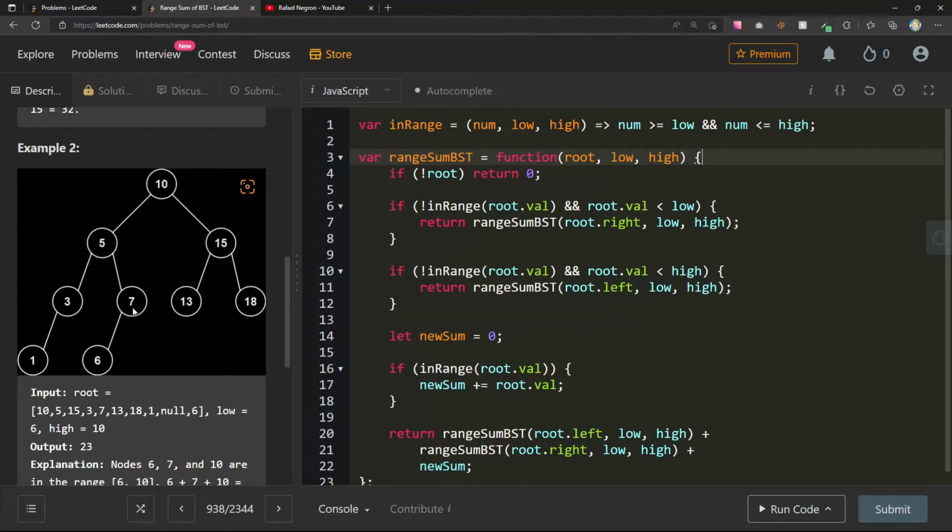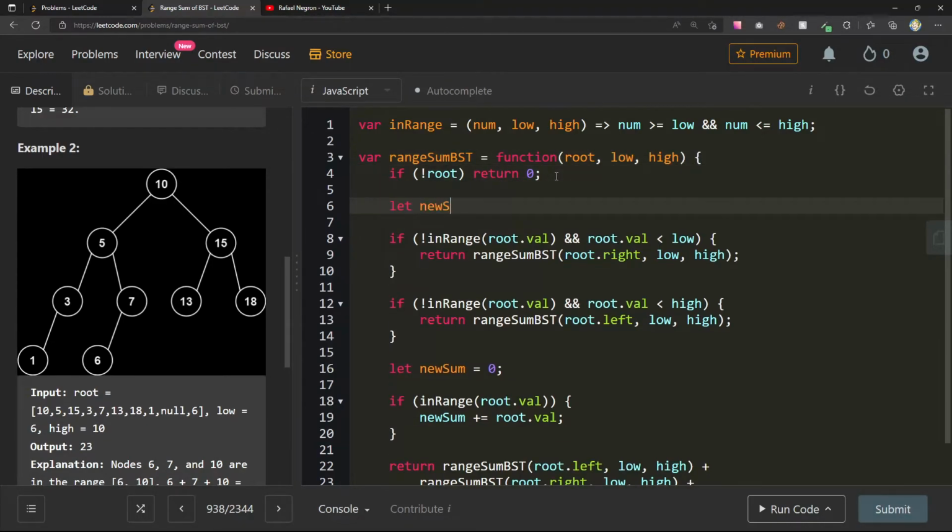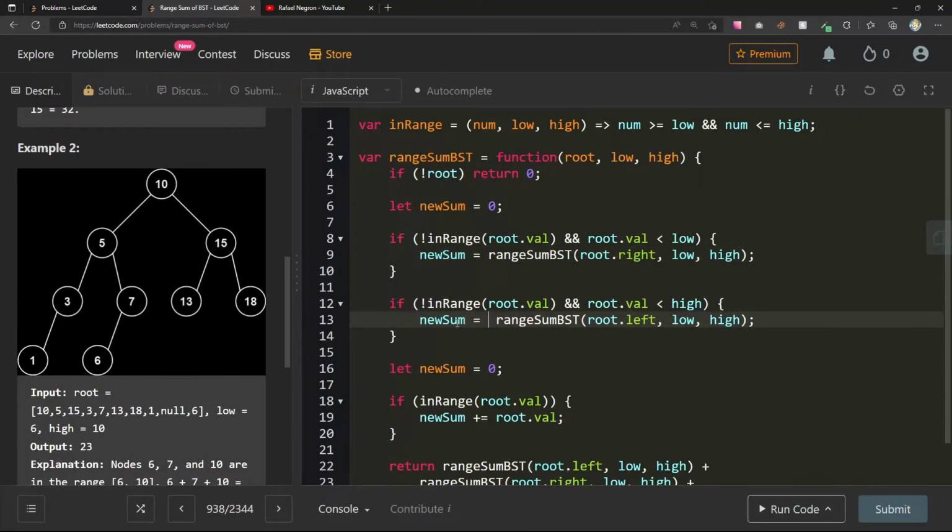So that's the thing. Now we're not also adding. Do I want to create new sum higher up here? Like let new sum equal 0. Can we do new sum equals this?